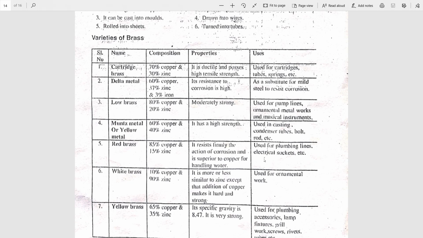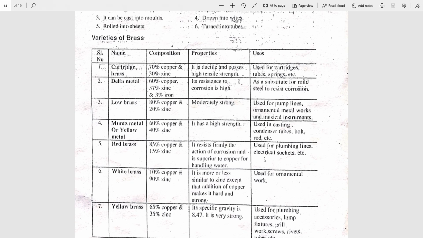Next type of brass is delta metal. It contains 60% copper, 37% zinc and 3% iron. It resists corrosion and is used instead of mild steel, that is, as a substitute. Substitute means instead of mild steel, we can use delta metal. It resists corrosion. Third type is low brass.